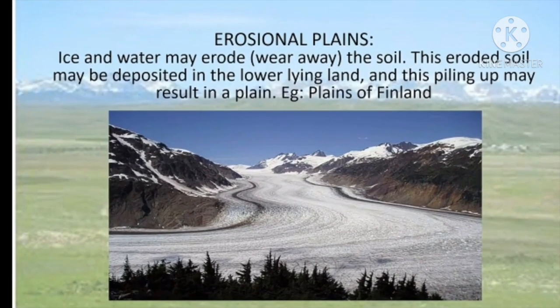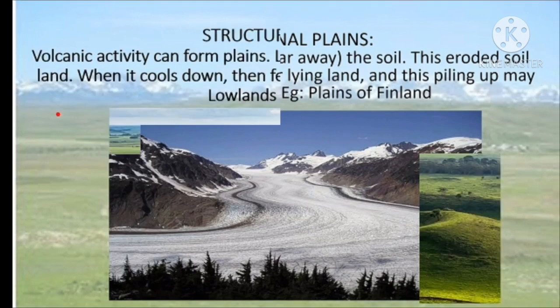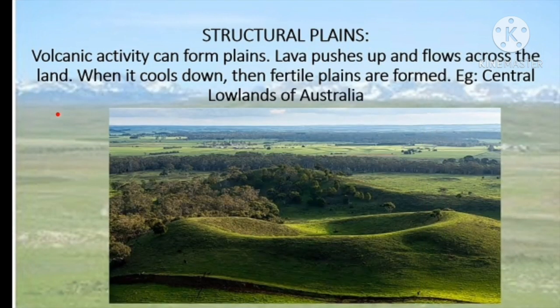The first type of plain that we have is erosional plain. Ice and water may erode, that is, wear away the soil. It means that it carries away the soil with them. This eroded soil may be deposited in the lower lying land, and this piling up may result in a plain. Examples, plains of Finland.